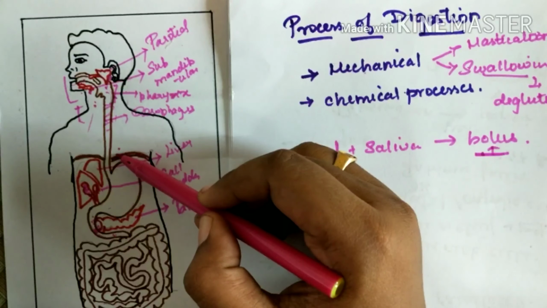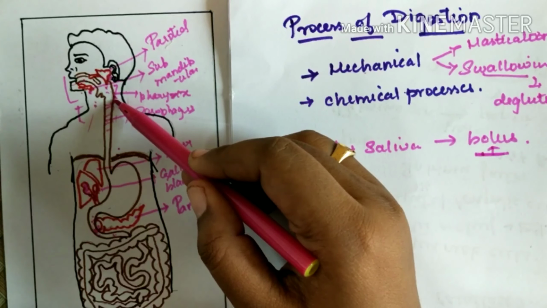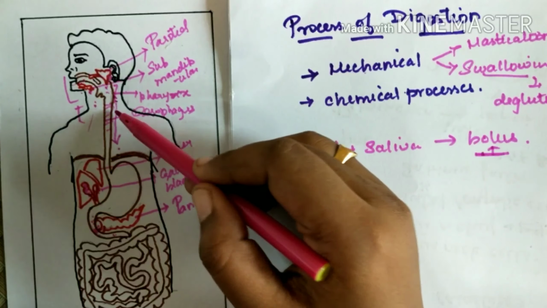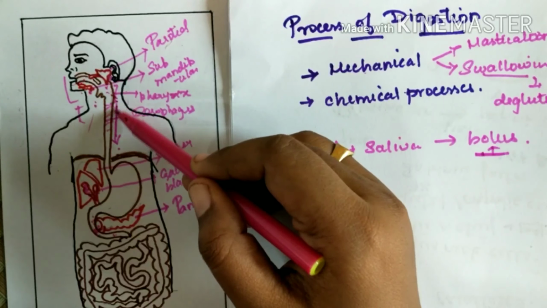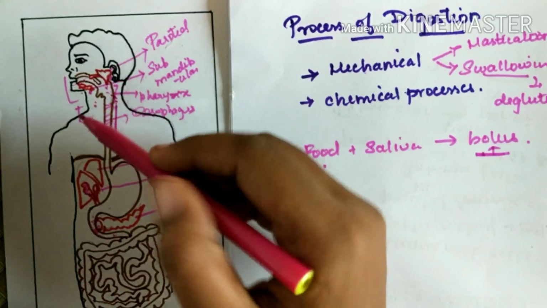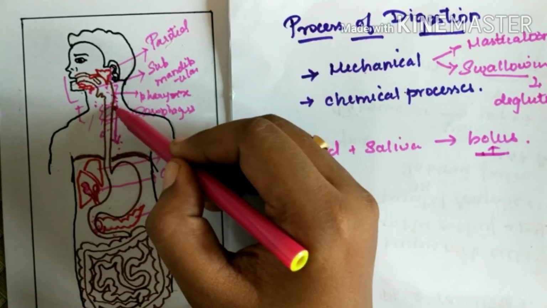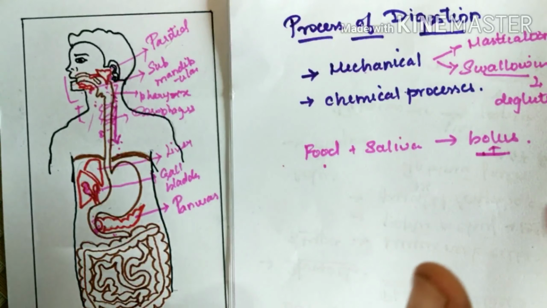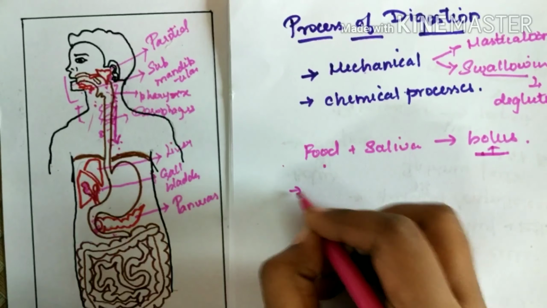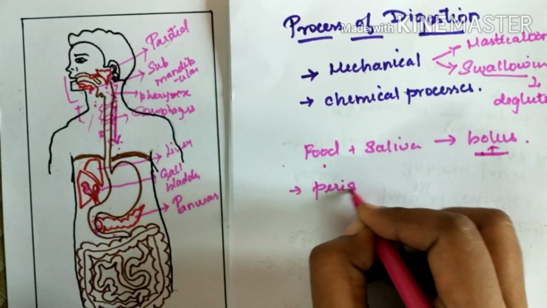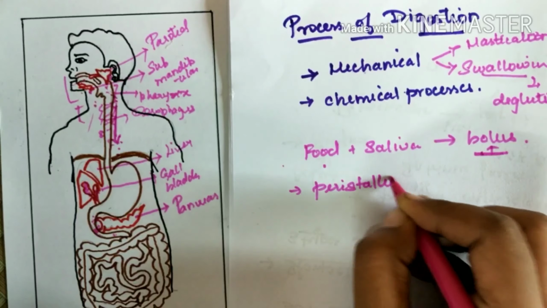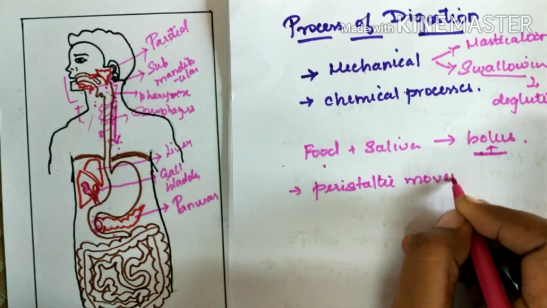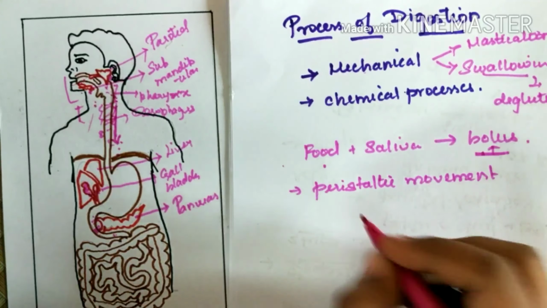From the pharynx, the food moves through the esophagus by a series of movements of the muscles. The esophageal walls undergo a movement called peristaltic movement. So the process is also known as peristalsis.